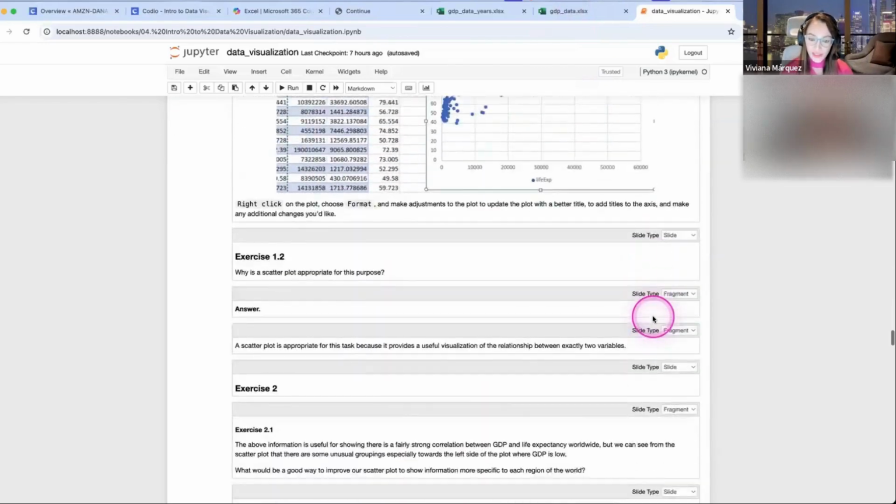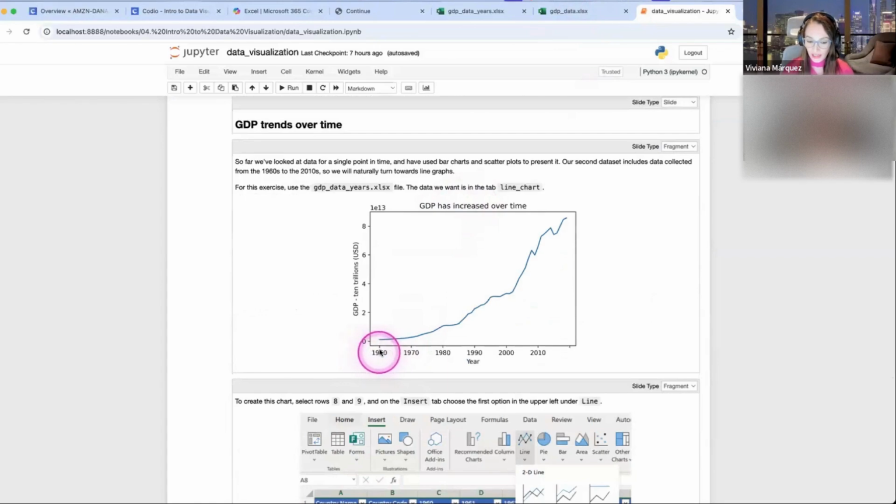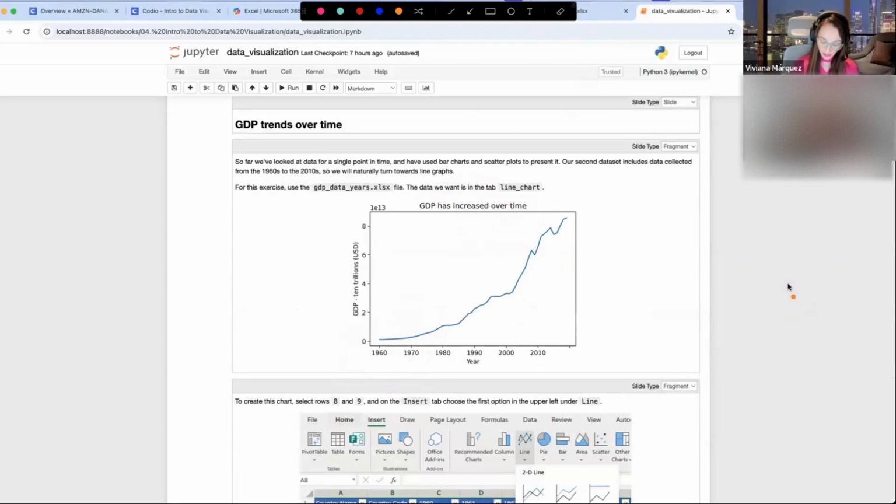A line chart is better typically when you have a time component. So for example, here, let me show you, which is how much GDP has increased over time. So if you did a scatter plot here, it would still work because you will have the value from 1960, from 1970, from 1980, 1990, you have this scatter plot, right? But there is a connection because the population from the year 2000 to the year 2001 has a relationship and it was increasing. Maybe you don't have the granularity of what was the population every single day of the year, but you can safely connect the 2 points.